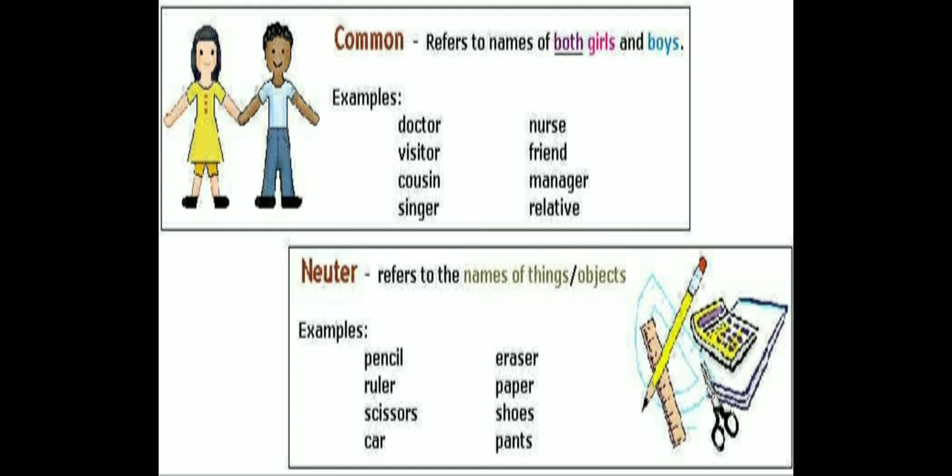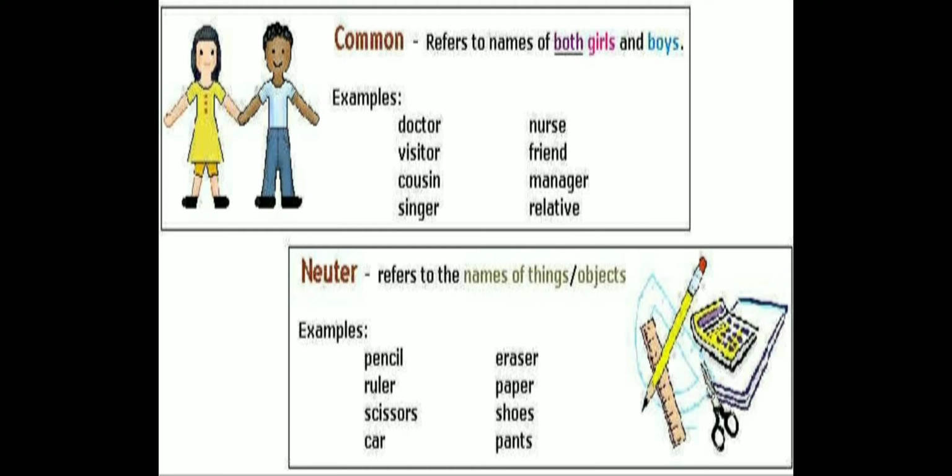Now, when we are referring to names which could be terms which include both boys and girls, it is not specific that we are just referring to boys or just referring to girls. When we are talking about such terms which can include both of them, then it is referred to as common gender. For example, doctor. A doctor could be a male doctor also and a female doctor also. When you say I visited a doctor, unless you specify, nobody knows. It could be a female or it could be a male doctor. So doctor includes both of them, so it is a common gender.